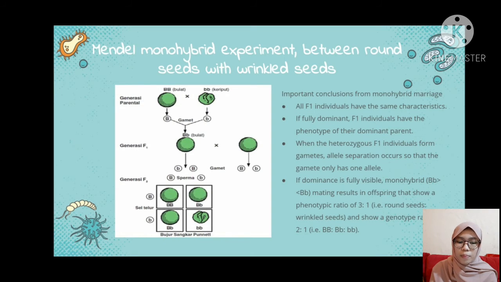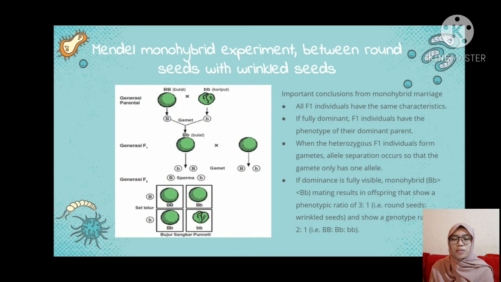For example, parent Bb F1 produced gametes B and b. Then there is a marriage between the male and female parents. This caused gametes B and b to combine randomly. Thus, F2 is produced with a phenotypic ratio of 3 to 1.